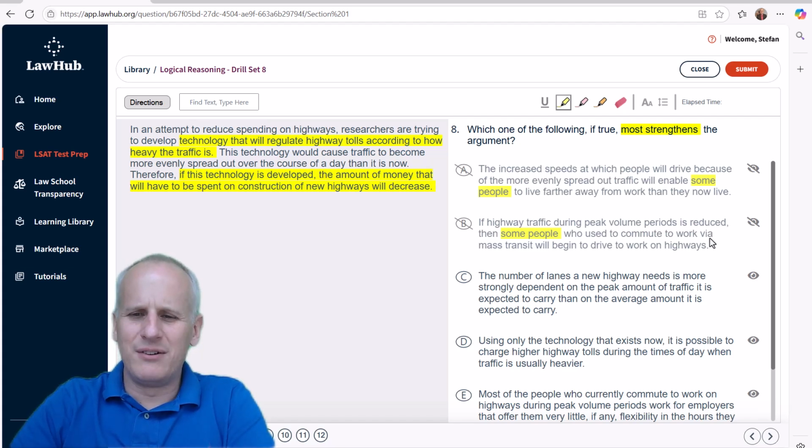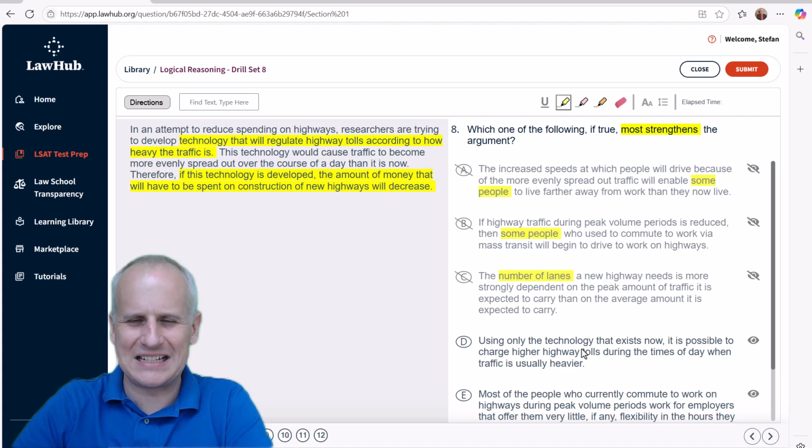Then choice C, the number of lanes a new highway needs is more strongly dependent on the peak amount of traffic it is expected to carry than on the average amount it is expected to carry. Okay, so let's just pretend you're like, number of lanes, who cares? And that could happen on the exam. You're just like, number of lanes, who cares about the number of lanes? And we'll eliminate choice C for that reason. But you have to evaluate all 5 answer choices with a consistent level of scrutiny. So I can't just assume that it's got to be D and E, and I've got to evaluate them with the same kind of close read.